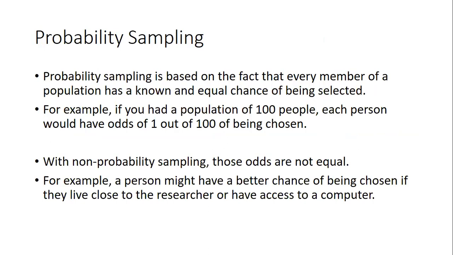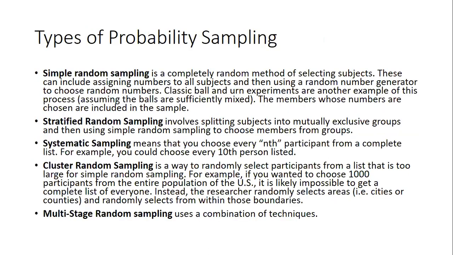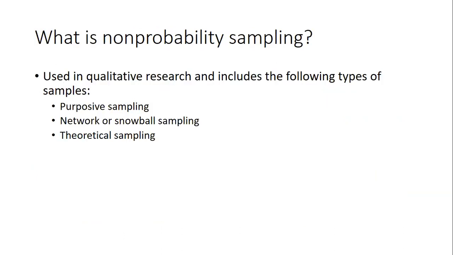Anyone can be a part of it. Everyone has an equal chance. And then there are different techniques. For example, we have simple random sampling, stratified random sampling, systematic, cluster, and multi-stage. In multi-stage, we use multiple things. There are different ways you can do it. For example, you can say every third member, or maybe you can use a random number and pick and choose randomly. So everyone will have an equal chance. Usually we use this in quantitative research, but in qualitative research we mostly use non-probability sampling.